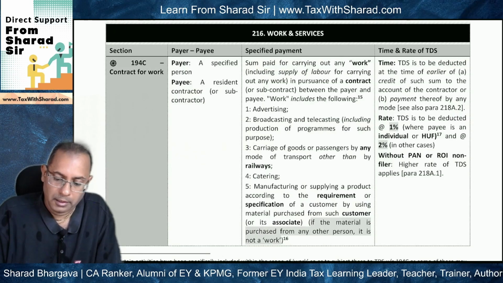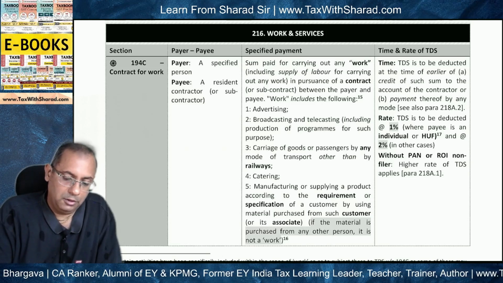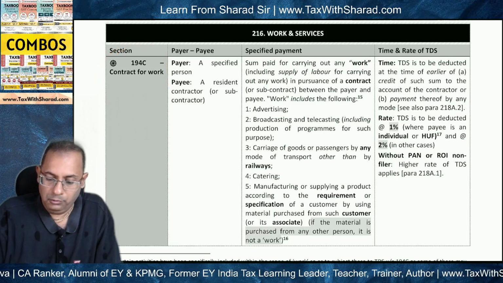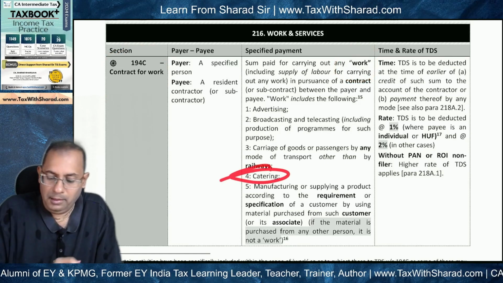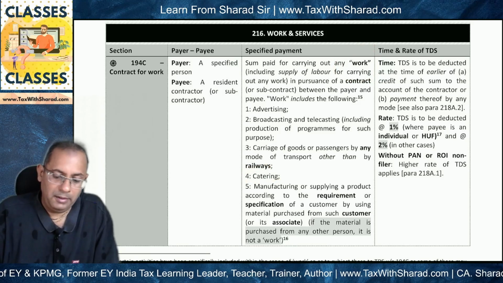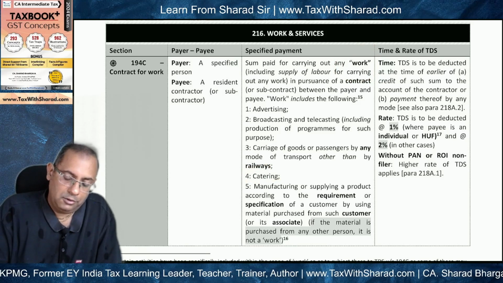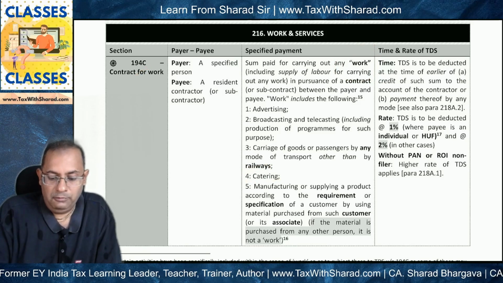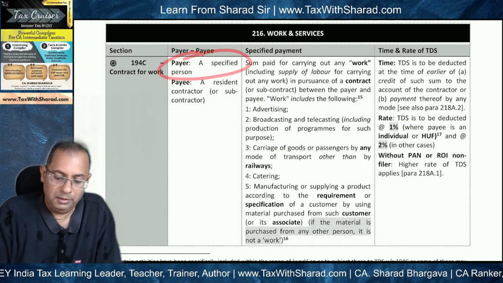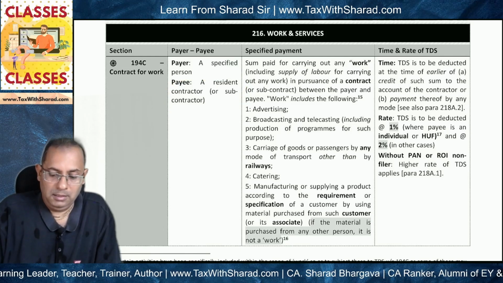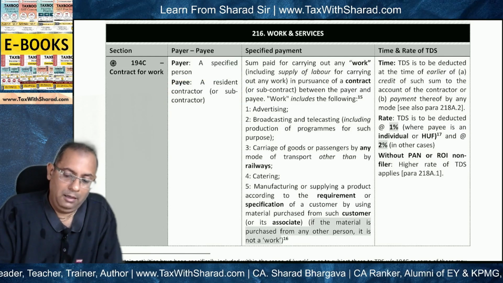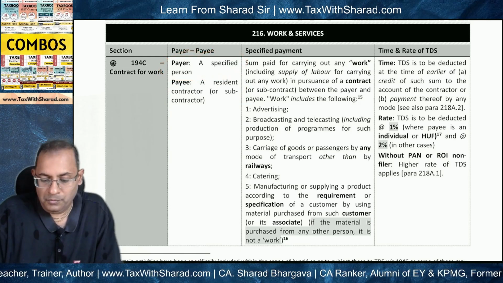If we look at the TDS provisions, what we need to first check is section 194C, contract for work. If you look at the scope of work, catering is one of the items. So catering is work, and TDS is to be deducted under 194C if the payer is a specified person and the payee is a resident contractor. The payee, in our case Tasty Caterers, is a resident contractor, and the payer should be a specified person.